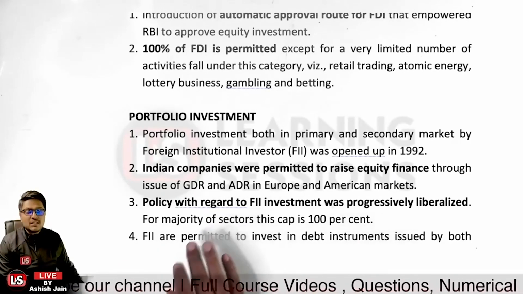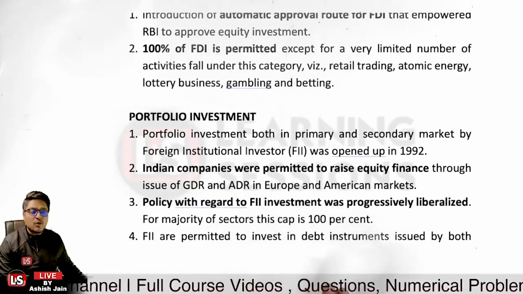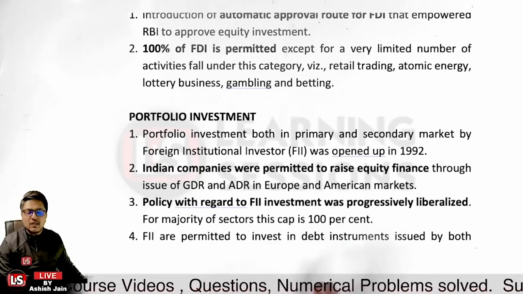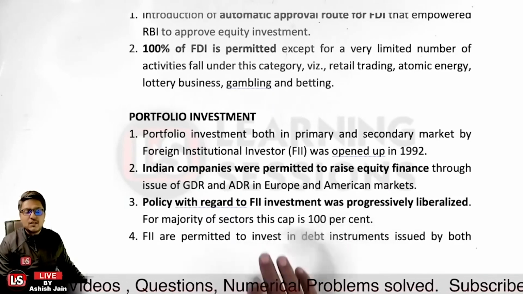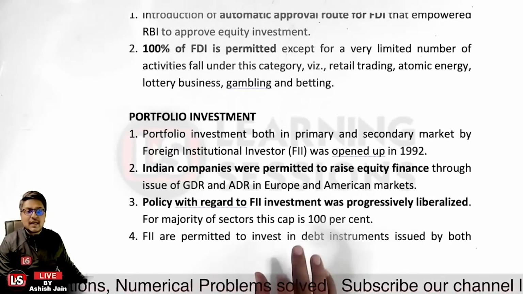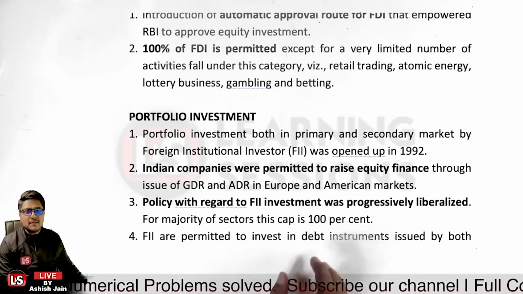And policy with regard to FII investment was progressively liberalized. Previously, those were allowed in 1992, but the liberalization was limited. Further, those were progressively liberalized, and for the majority of sectors, the cap is 100% now.